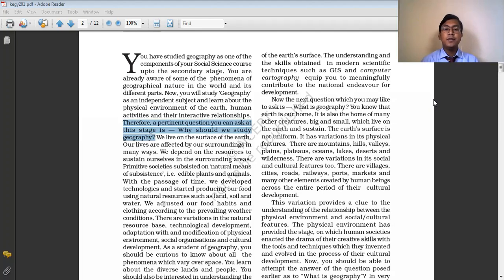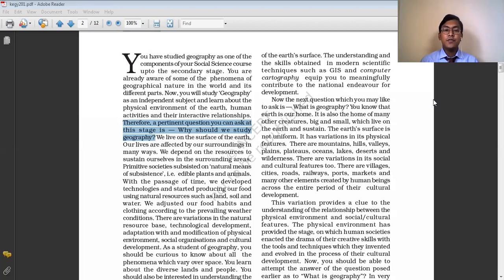We human beings are part of the earth, and the physical environment of the earth influences our life in many different ways. We depend on the physical environment for various resources which we require to sustain ourselves. Even this physical environment has provided us with shelter, food, and all.